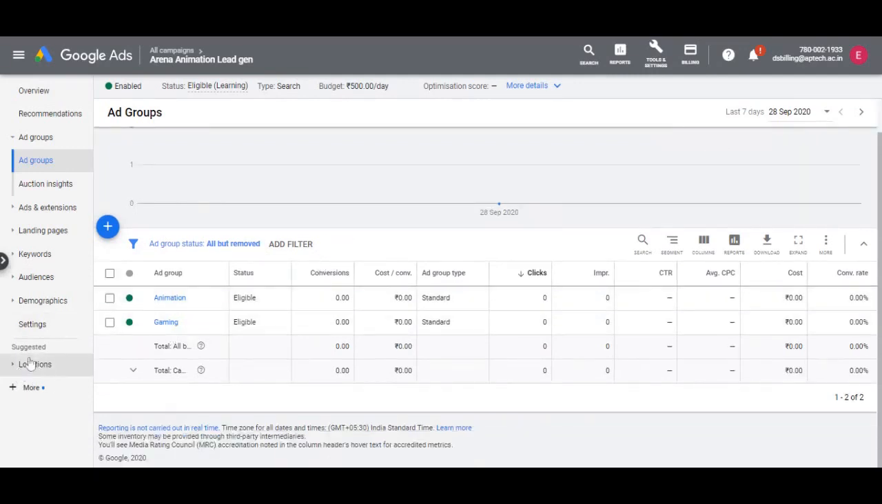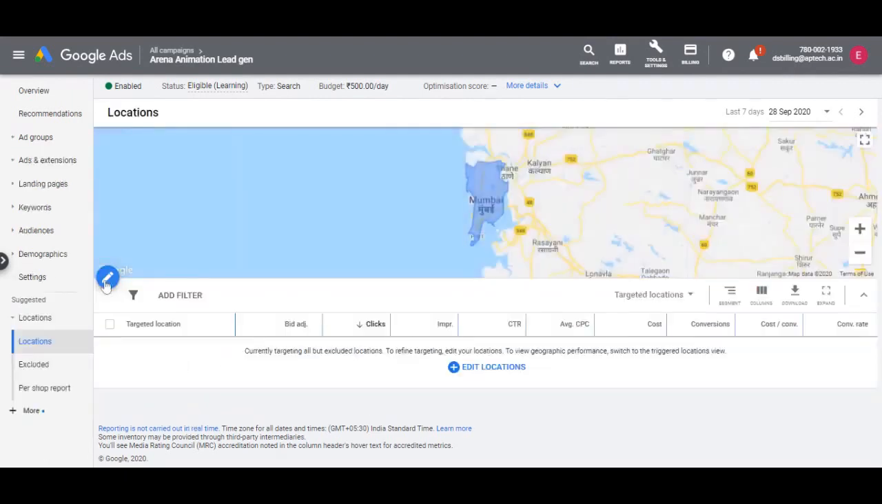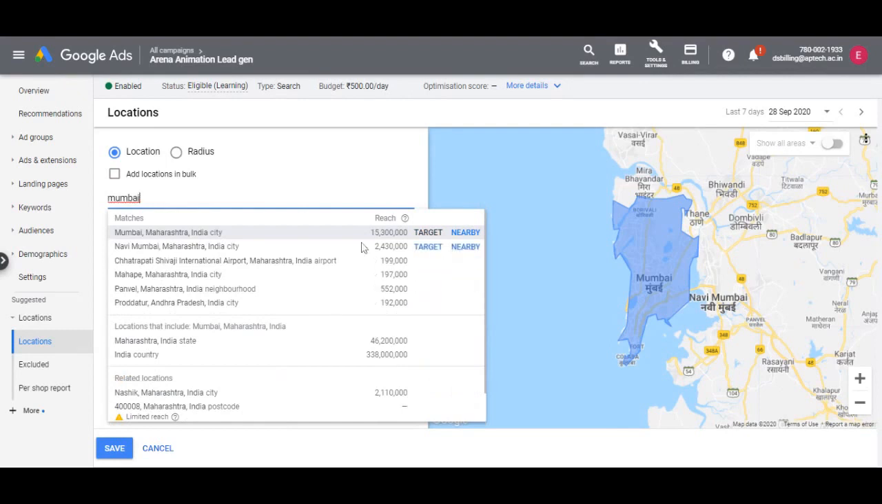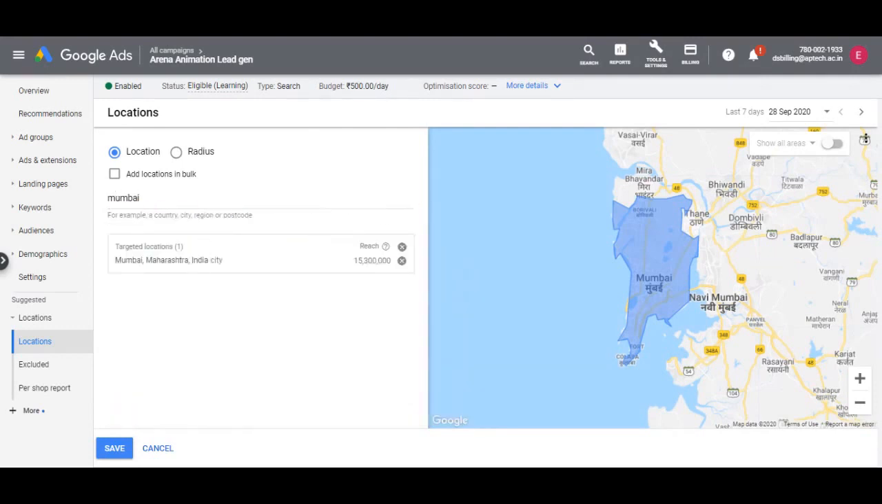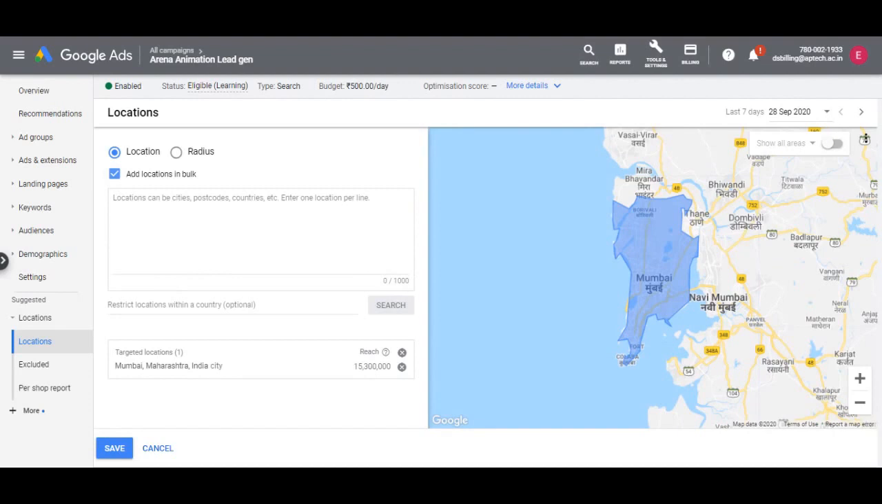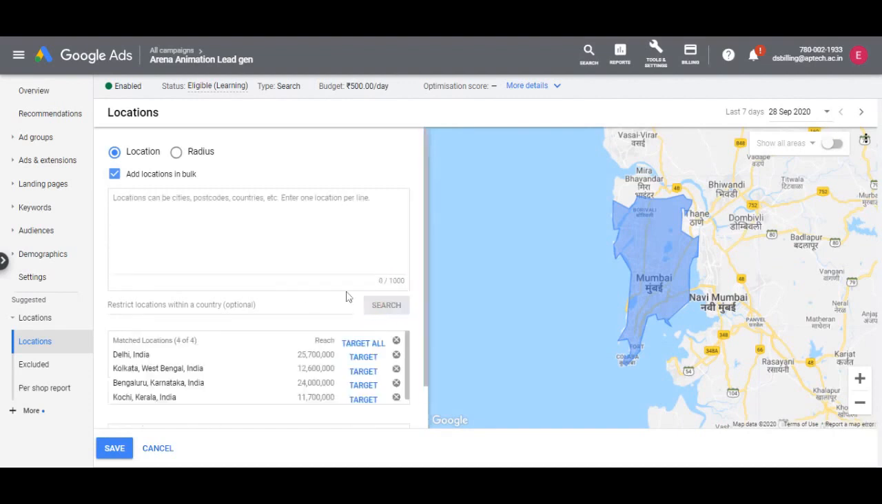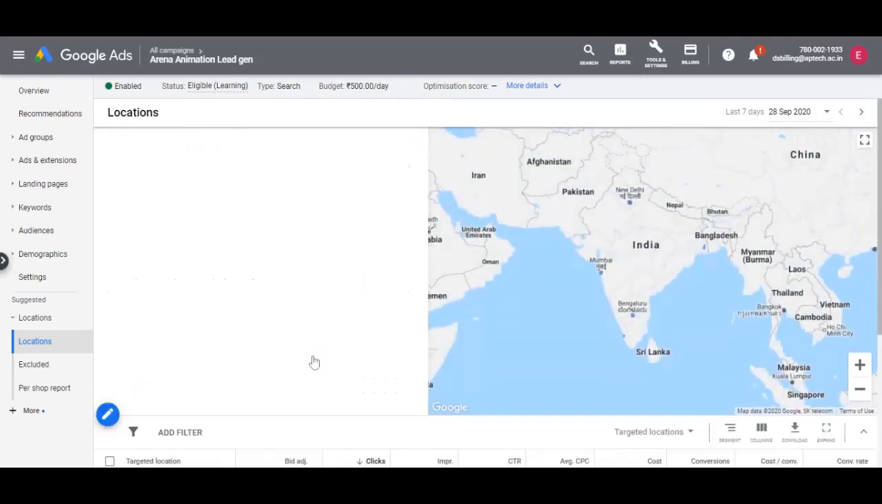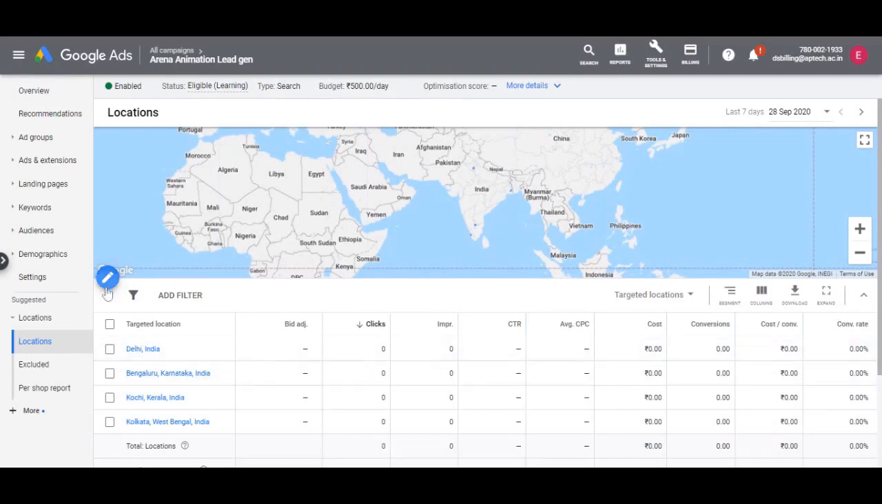First, to add targeting locations, we need to go to the location option on the left-hand side panel in the ads platform. So you click on locations, then on the edit icon. Here you can add the location you want to target. Just type in the name of the locality, city, state, or even PIN code, and you can choose from the options that show up. Also, you can add locations in bulk if you have a list of cities or locations. So click on add locations in bulk, then enter the list and hit search and select target all cities. Then once done, click save.